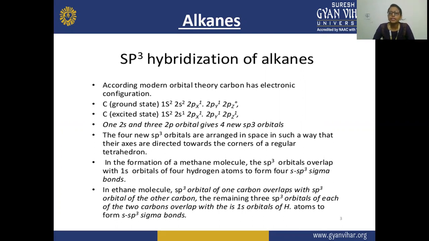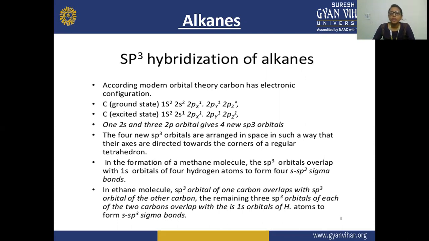So that is why it has the 4 new sp3 orbitals, and this equals the hybridization, the number of atoms attached to the atom plus lone pair. So here the carbon in methane has 4 bonds plus 0. So 4 means sp3 orbitals. So here methane shows sp3 hybridization, with one 2s and three 2p orbitals.